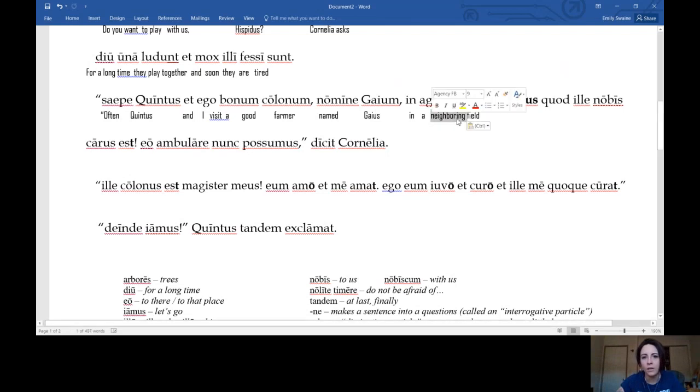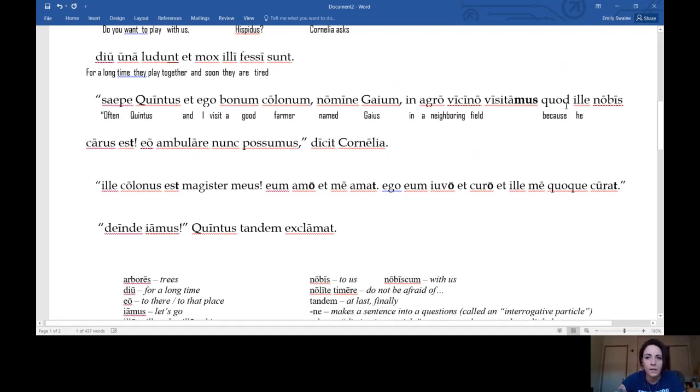We say in a neighboring field, which is strange actually, because most other Romance languages put the adjective after the noun, which makes more sense, right? The noun's more important than the adjective. We don't visit him in a neighboring, we visit him in a field. And then neighboring is just kind of secondary. But for some reason in English, we like to put our adjectives before our nouns. It's not normal.